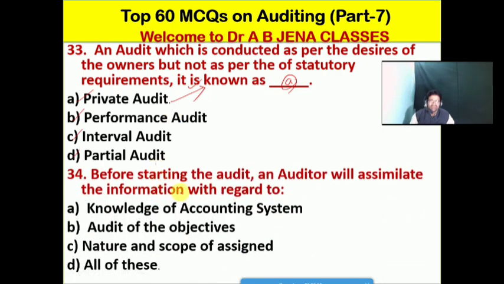So next one we will see: before starting the audit, an auditor will assimilate the information with regard to what? A it's the knowledge of accounting system, B it's audit of the objectives, C it's the nature and scope of assignment, D it's all of these friends. So D is the right option for this MCQ. Before starting the audit, the auditor will assimilate the information with regard to not only knowledge of accounting system but also audit of the objectives as well as the nature and scope of assignment. So D is the right option for this MCQ.